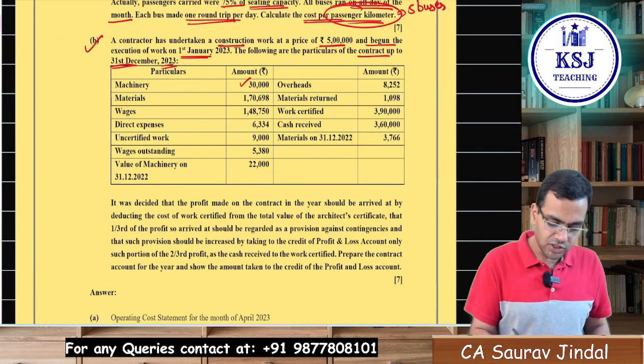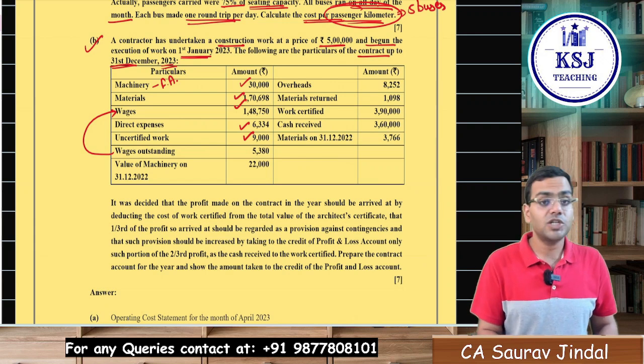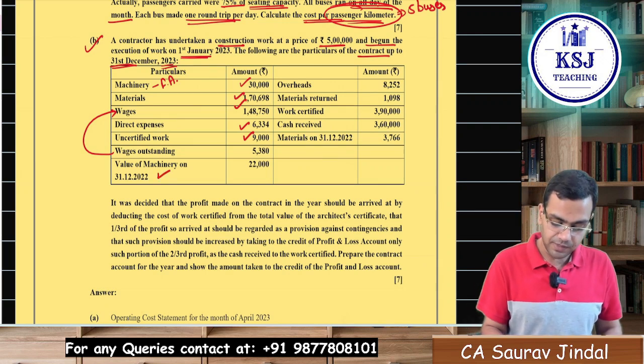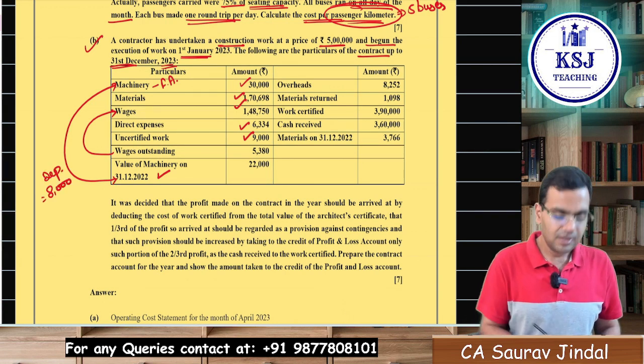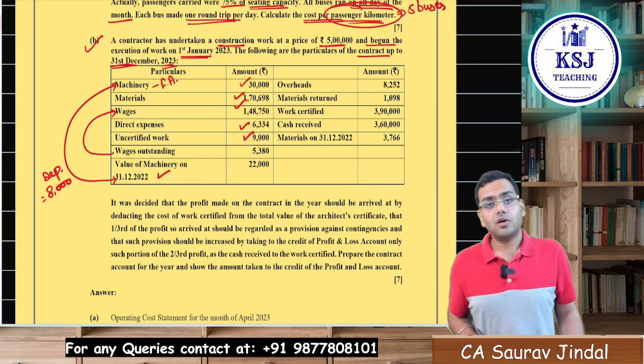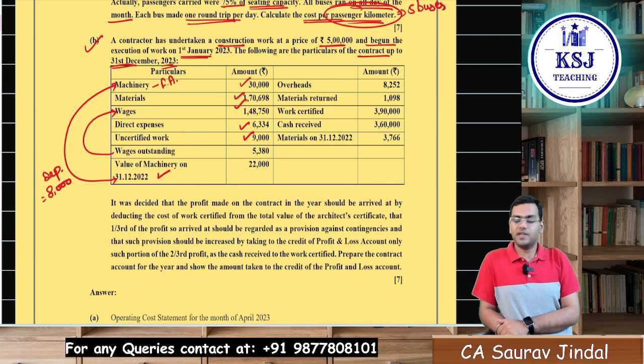Machinery is there. Machinery is a fixed asset. Okay. Material, wages, direct expenses, uncertified work, wages outstanding will form a part of wages only. Value of machinery on 31st of December. Now this will give you a depreciation of 8,000 rupees. And I told you in the contract costing that in the contract account we have to consider what? We have to consider the depreciation only, sir.